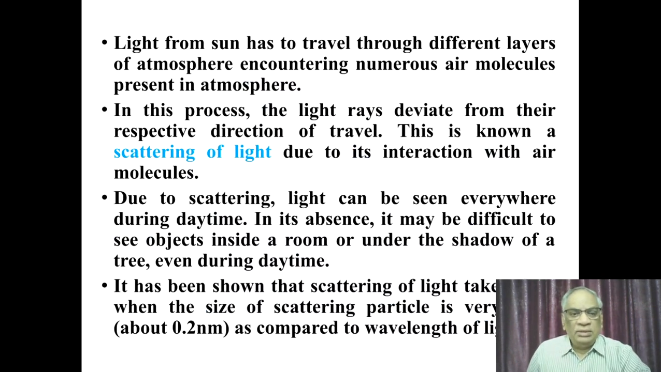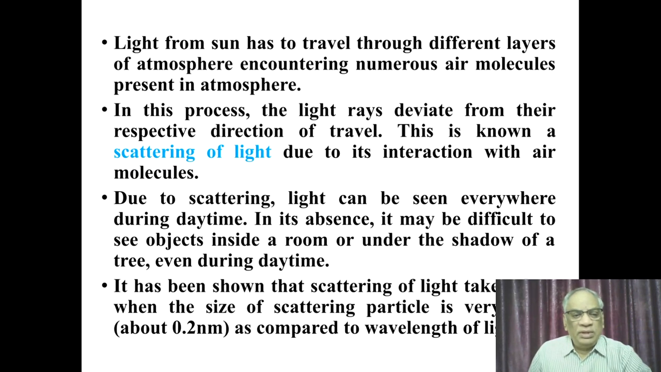Due to scattering, light can be seen everywhere during the daytime. That means it gets scattered and enters into our rooms or any shaded areas so that we will be comfortable in seeing the objects even inside the rooms and under shadowed places. In the absence of an atmosphere with such tiny particles present in it, it may be difficult to see the objects